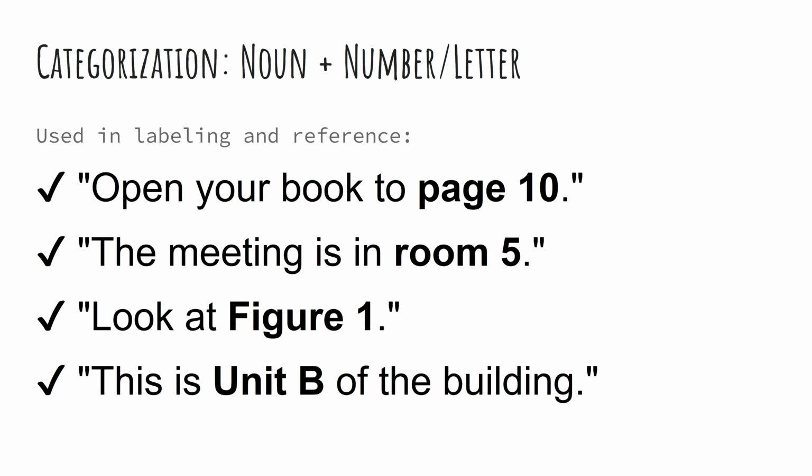E. Categorizations. Noun plus number or letter. When we label things with numbers or letters, we don't use an article. Open your book to page 10. The meeting is in room 5. Look at figure 1. This is unit B of the building. Again, these are technical labels or identifiers, not general or specific nouns.